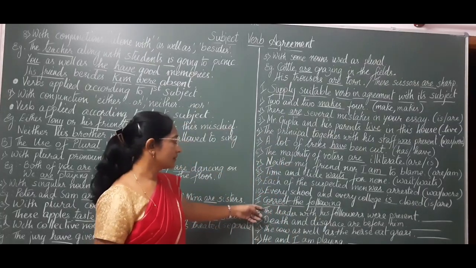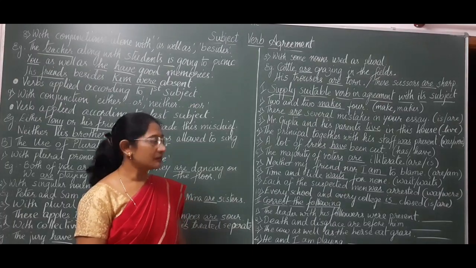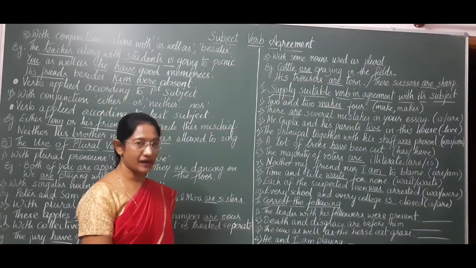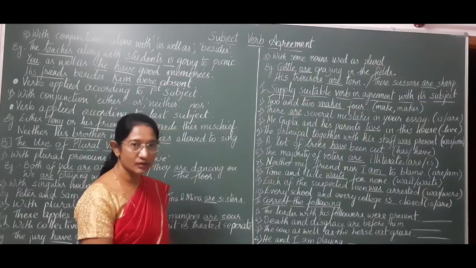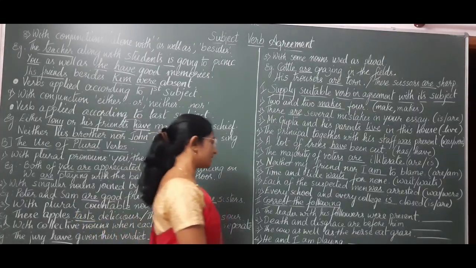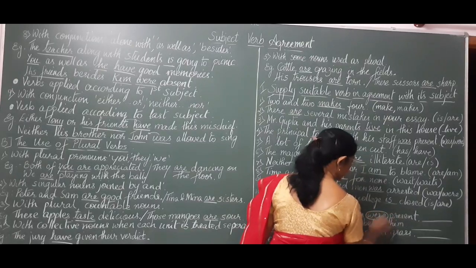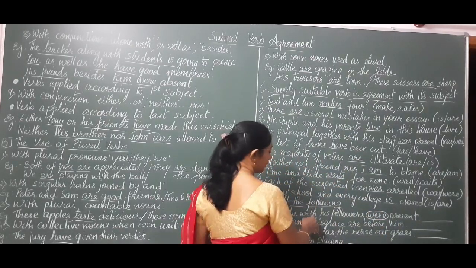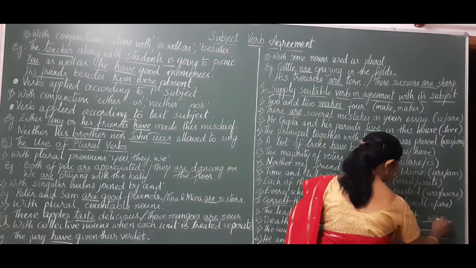Next one. Correct the following sentences. We shall find mistakes in the sentence, especially with the verb, and rectify them. The leader with his followers were present. To spot the mistake, it should be the leader with his followers was present.